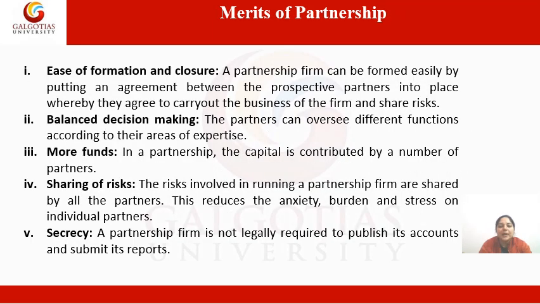Here are the merits and objectives of a partnership firm which make it more unique in comparison to other forms of business. So the first merit of partnership is ease of formation and closure. A partnership firm can be formed easily by putting an agreement between the prospective partners into place whereby they agree to carry out the business of the firm and share risk. It means it is much easier to form a business in the form of a partnership firm, as it can be formed easily with the help of 2 or more partners, and they must agree to share profit and bear loss equally.